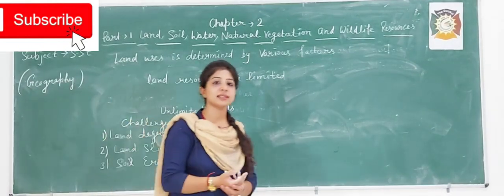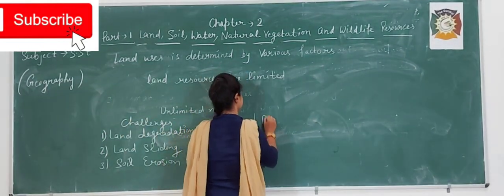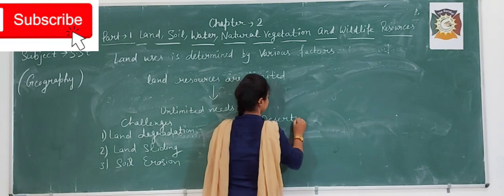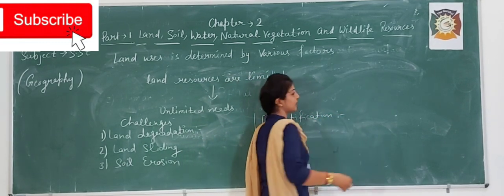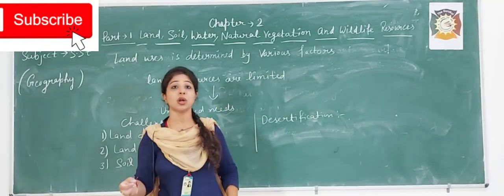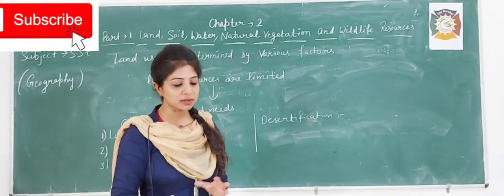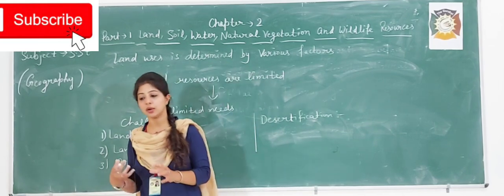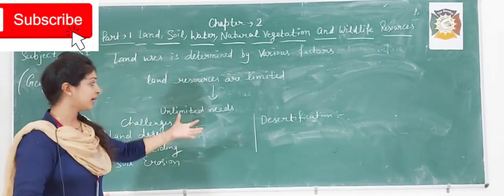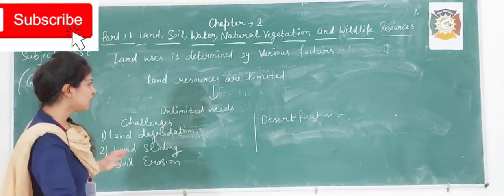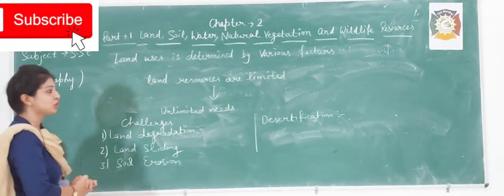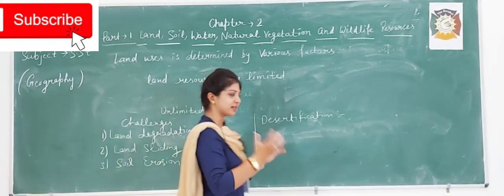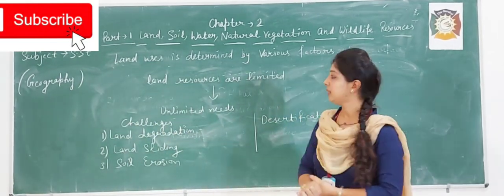Or last we can say desertification. Desertification means the process which makes the soil desert. Okay, the process by which an area becomes desert is called desertification. So these are the challenges which are faced by the land resources.